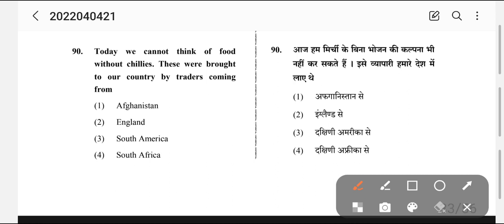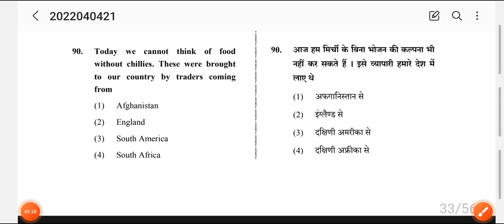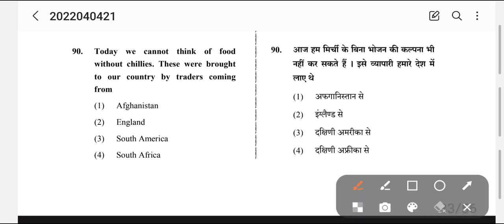Okay, so see, chilies were brought from South America. There are a lot of things that were brought like that: potato doesn't grow naturally in India, okra, that is bhindi, chili, tomatoes were brought to India before the Mughals or the British, at the Vedic time we never used all these things. So the answer is number 3, South America.